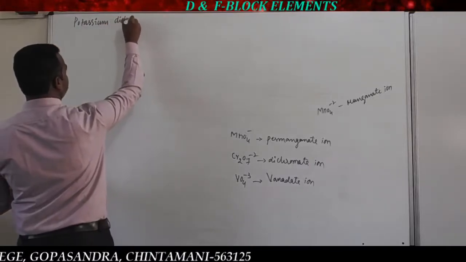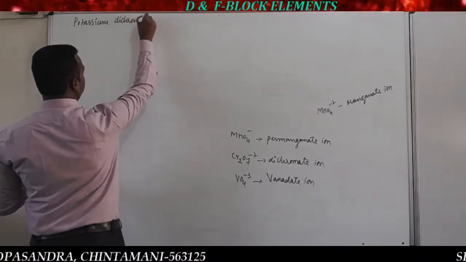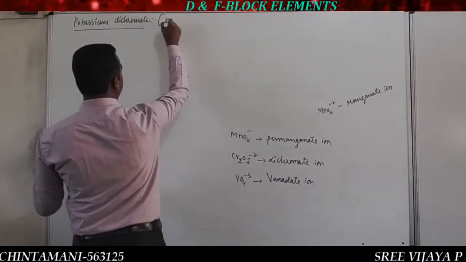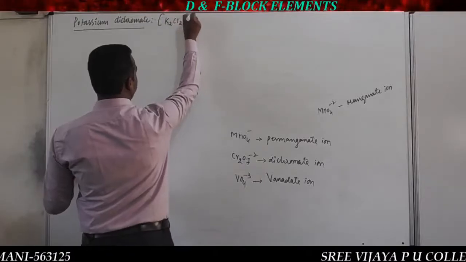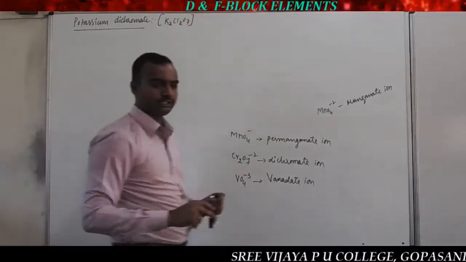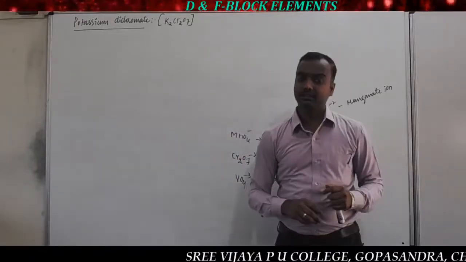Potassium dichromate. What is the formula? The formula is K2Cr2O7. This is a very important compound that is extensively used in our leather industry.